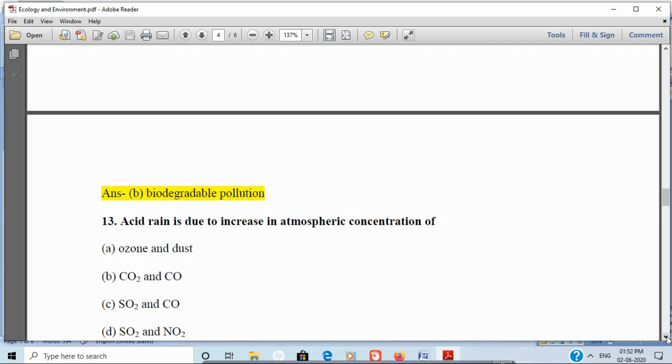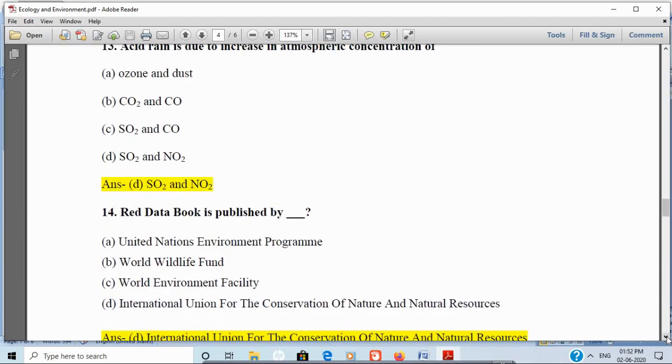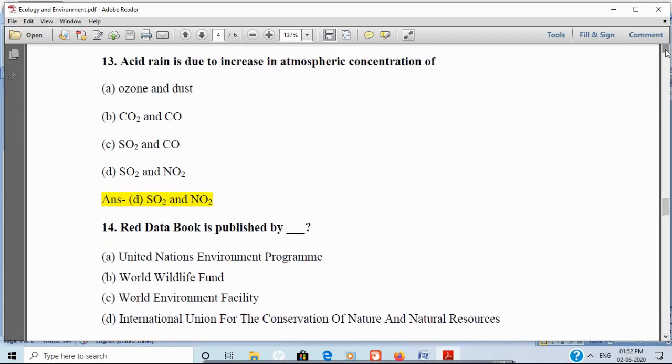Next question is, Red Data Book is published by United Nations Environment Programme, World Wildlife Fund, World Environment Facility, or International Union for the Conservation of Nature and Natural Resources. And the correct answer is International Union for the Conservation of Nature and Natural Resources.